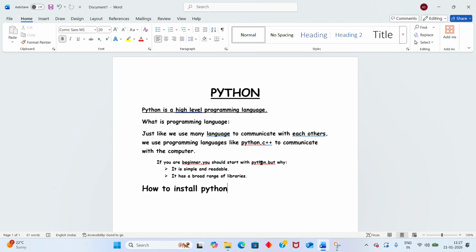So why Python? First of all, Python is a simple and readable language, which means it has very simple, very small syntax, and a broad range of libraries. Libraries contain code that we can use again and again, so we don't have to write much code because there are many built-in functions in Python. First we will learn how to install Python.